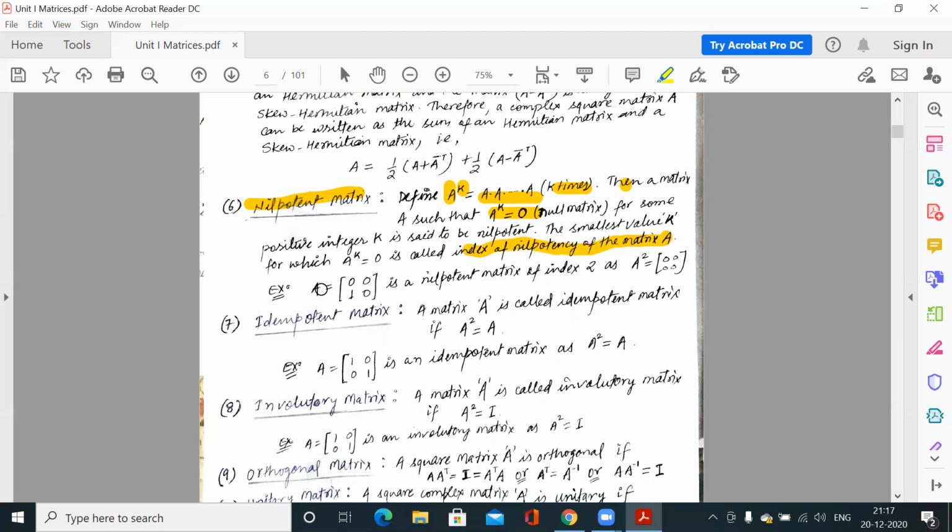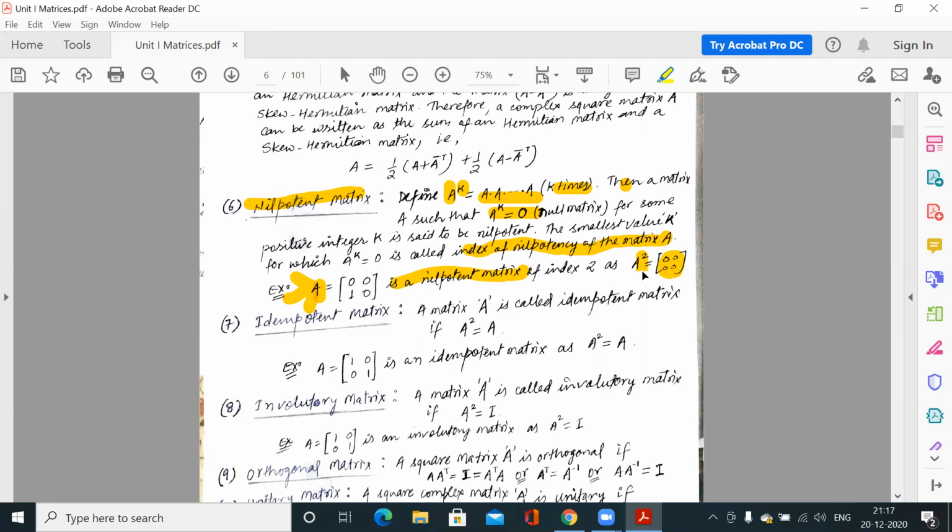If you take this example, A is equal to 0 0 1 0, it is a nilpotent matrix. Why? Because if you find A square of this, A into A, 0 0 1 0 into 0 0 1 0, you will find a null matrix. So A square is 0. So we will say this is a nilpotent matrix. And what is the index? Index is the minimum power of A for which we get a null matrix.